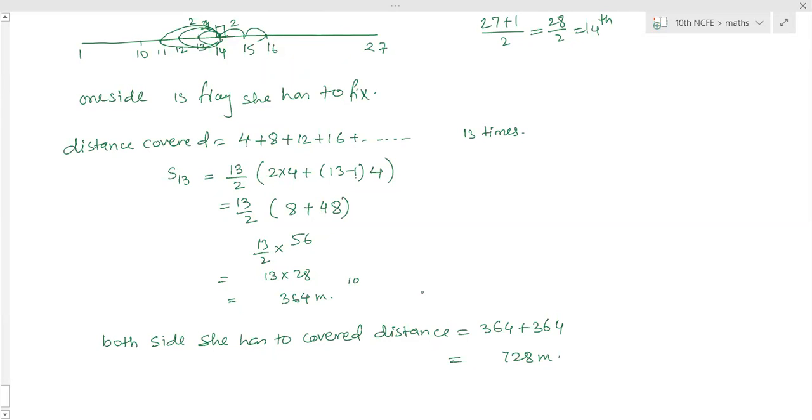And one more question is asked. What is the maximum distance she traveled carrying a flag? How much maximum distance will she carry? She will cover with the flag 26 meters, one side maximum, with one flag kept in hand while moving. There are 13 flags, so with 2 meters in between, 13 twos are 26. So the second answer is 26 meters.